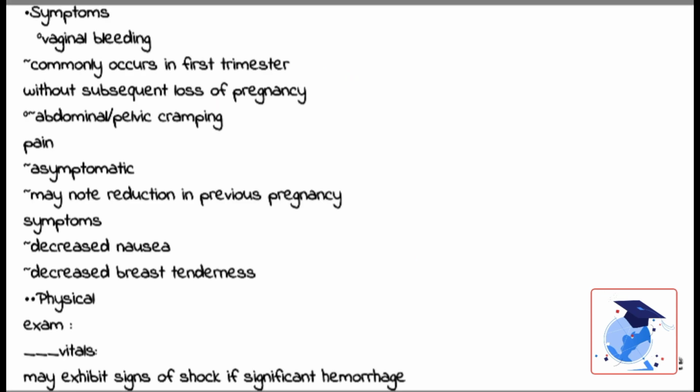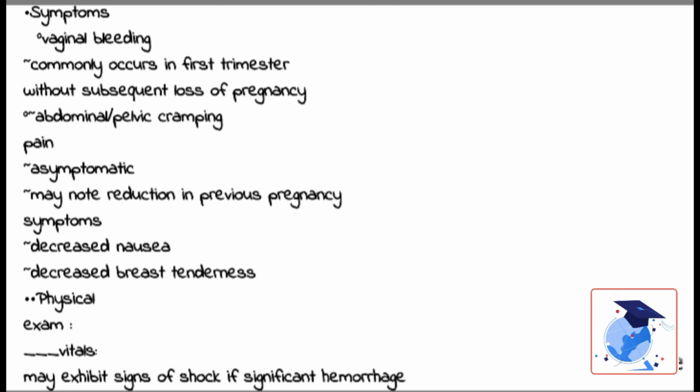Moving on to the presentation. Symptoms include vaginal bleeding, which commonly occurs in the first trimester without subsequent loss of pregnancy. Other symptoms will include abdominal and pelvic cramping pain. Some patients will be asymptomatic, and some may note reduction in their previous pregnancy symptoms, such as decreased nausea or decreased breast tenderness. On exam, the vitals may exhibit signs of shock if there is significant hemorrhage.